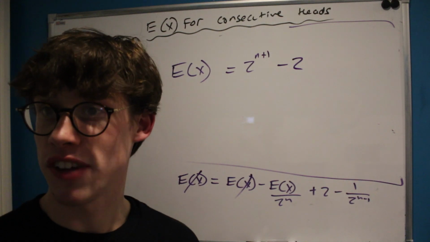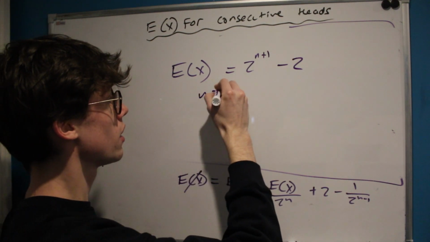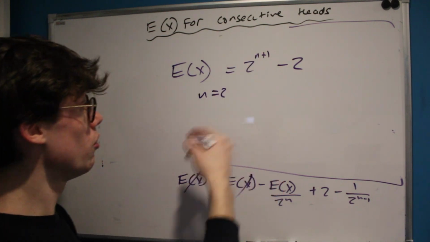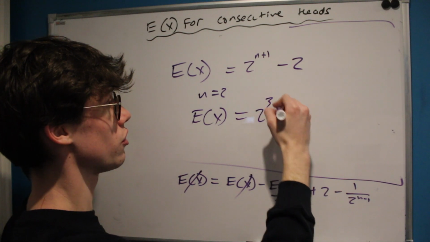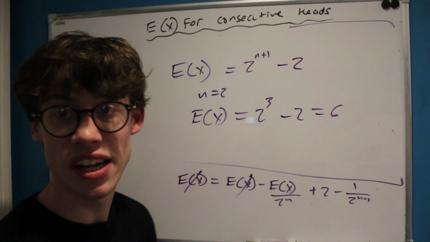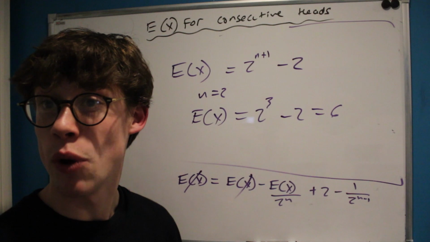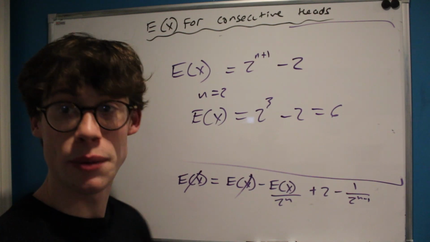We can check if it works for the case n equals 2, which is the one we worked out before, and it does because it tells us the expected value of x would be equal to 2 to the 3 minus 2, which is of course 6, but now we can generalize this for any value of n. I hope you found this interesting.